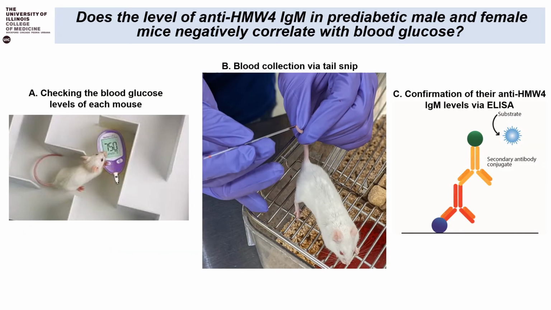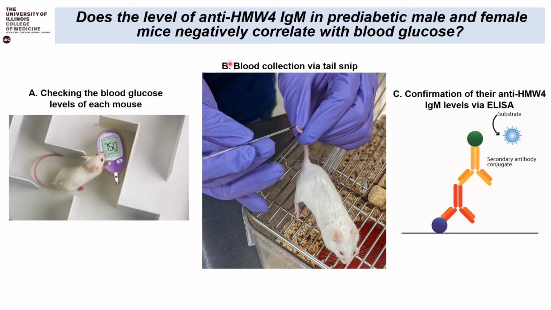Question number 1 is: does the level of anti-HMW4 IgM in pre-diabetic male and female mice negatively correlate with their blood glucose level? To answer this question, I'm going to discuss the experimental protocol given by the diagrammatic representation below. In the first step, we needed to check the blood glucose levels of each of these mice every week. For this, we collected their fasting and non-fasting blood glucose levels.